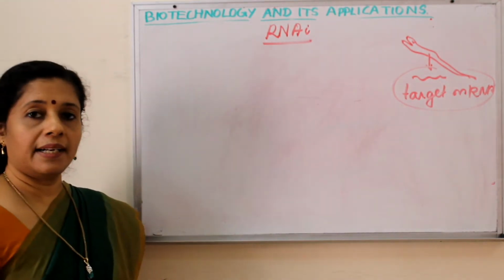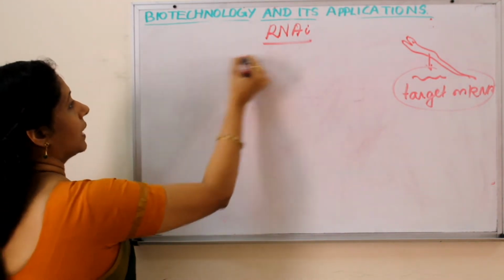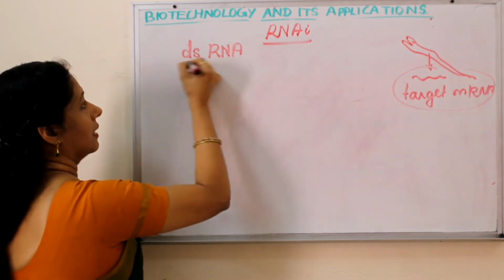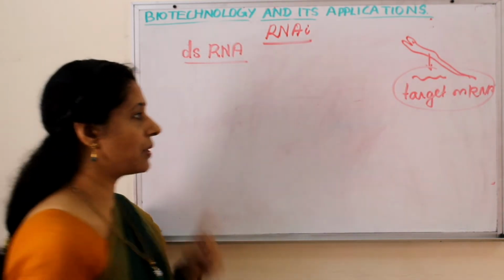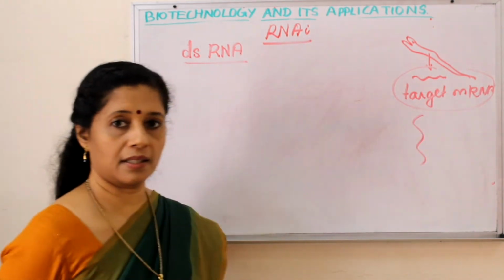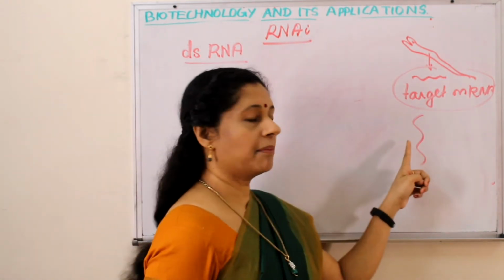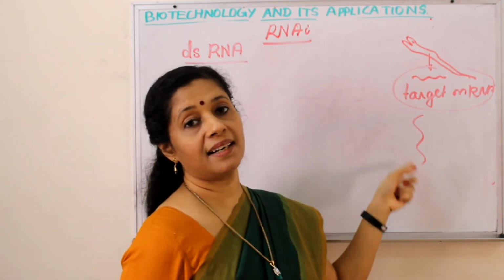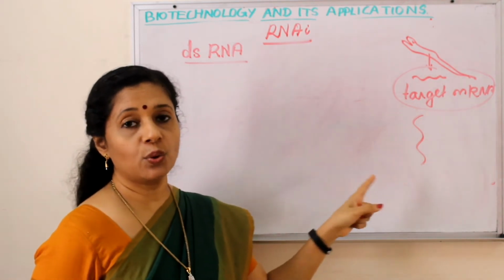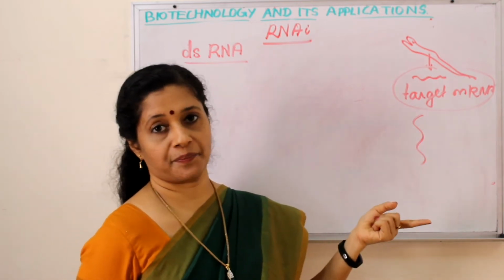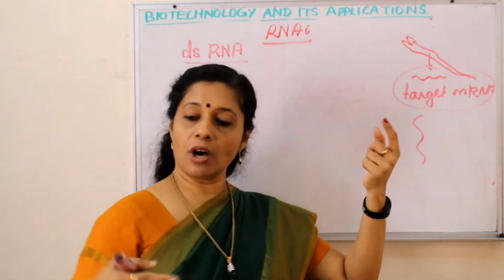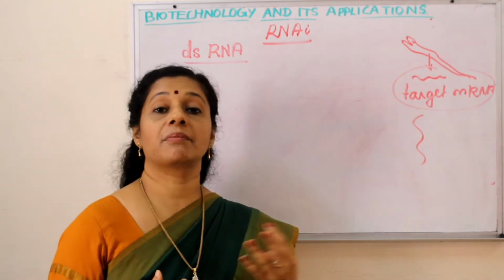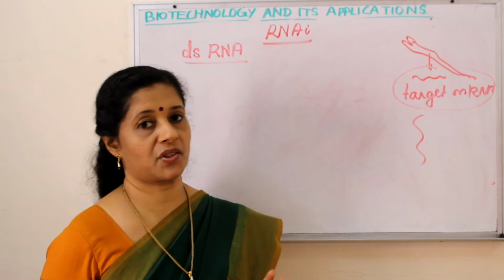So during RNA interference, the first thing is that double-stranded RNA is involved in it. But we know that usually RNA is single-stranded. But sometimes the RNA can be formed by RNA-dependent RNA polymerase doing bidirectional transcription, or a single long RNA can loop around by the rule of complementarity and become a double-stranded one.